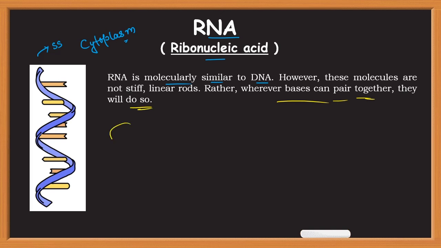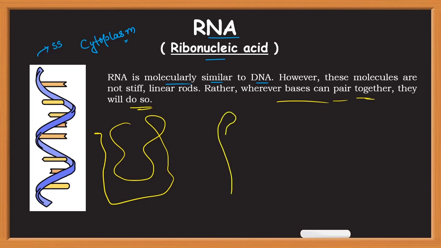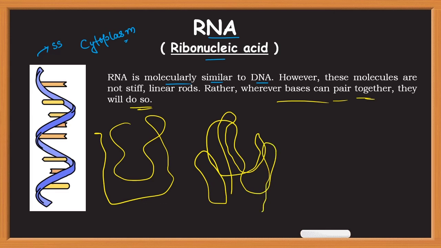That is, suppose this is a single-stranded RNA. So wherever there will be a complementary sequence in the single-stranded RNA, they will form the base pairing. So suppose these are the complementary regions which are forming base pairs. Okay, and due to this base pairing, RNA forms a secondary folded structure.